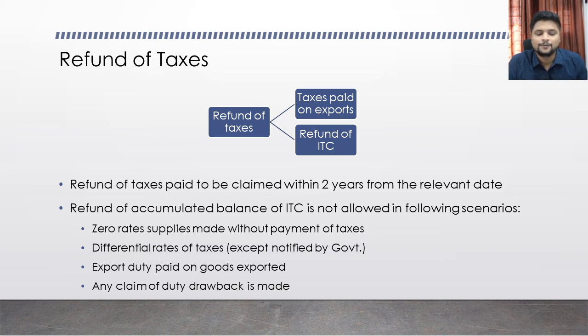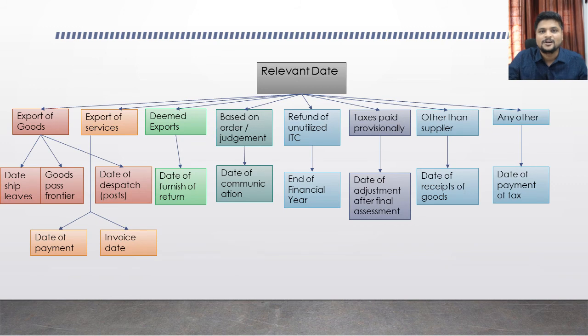Third one is if export duty is paid on goods exported. If the goods are exported and you have paid export duty on that, then you are not eligible to claim ITC. Next scenario is any claim of duty drawback is made. For certain exports, the government is providing an incentive by way of duty drawback. If you have claimed a duty drawback on certain exports, then you are not eligible to claim back your ITC amount.